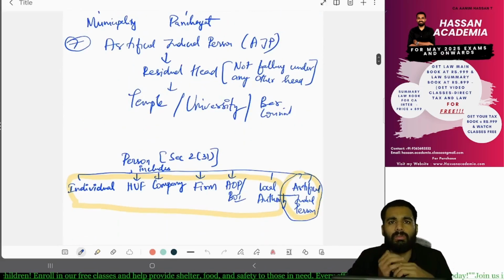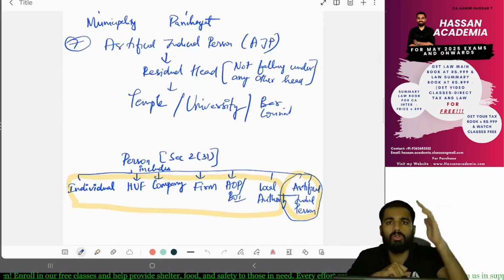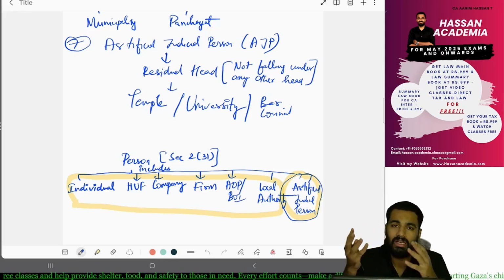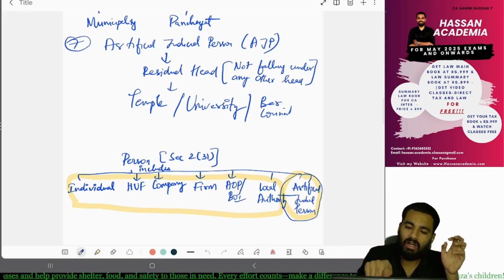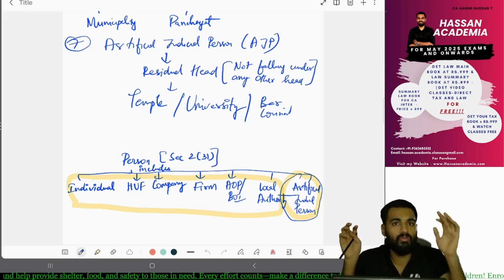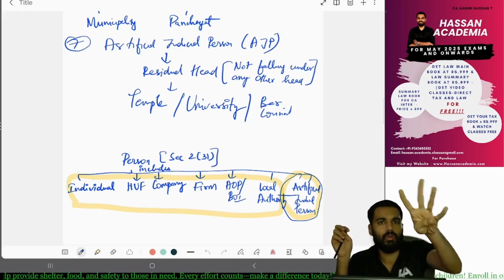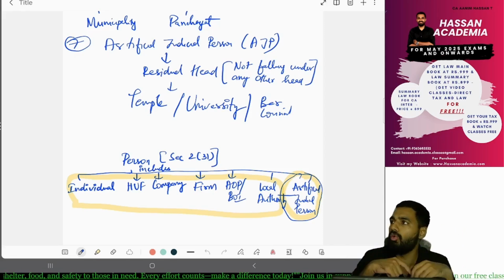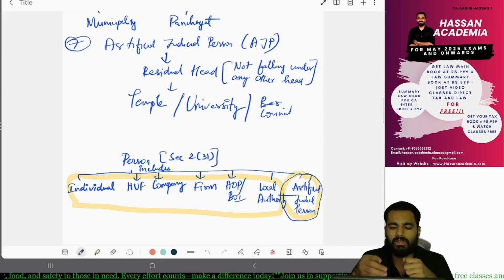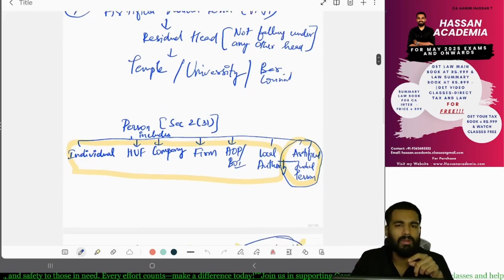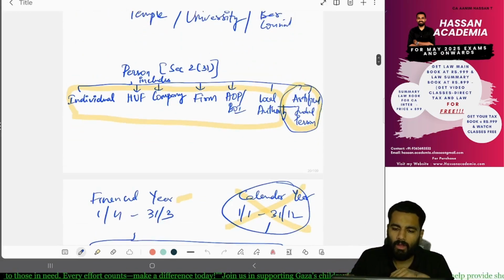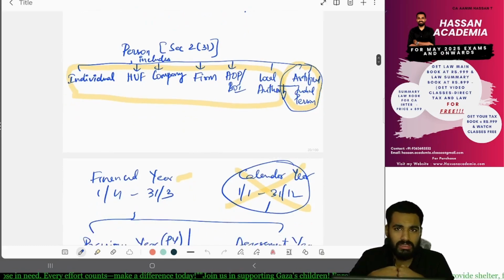Next is artificial juridical person. Whatever you saw above will not be considered as such. If you are not falling under any of the above categories, company, individual, HUF, AOP, BOI, local authority, then you will be an AJP, artificial juridical person, which is called the residual head. Examples are temple, university, board, bar council and everything. Yes or no? Yes. So we saw the person definition, section 2 clause 31.